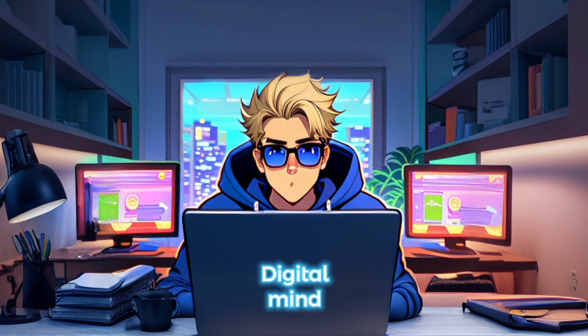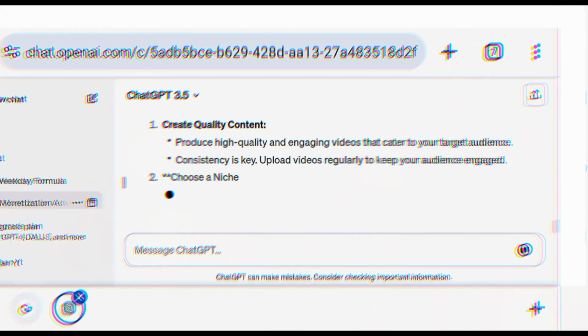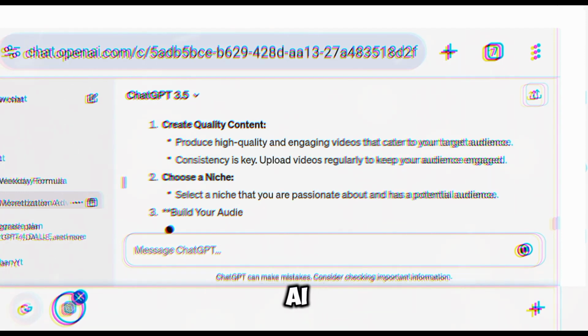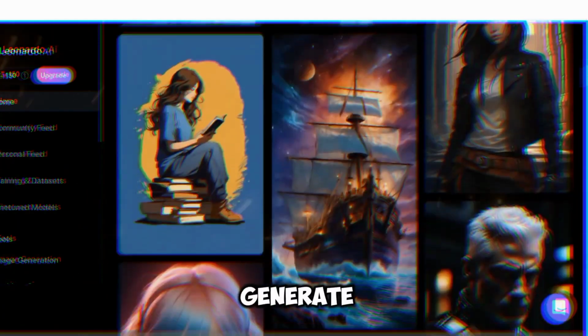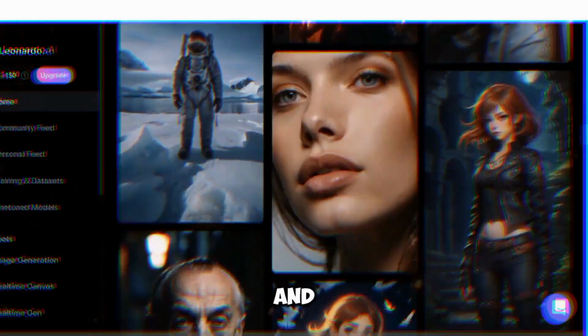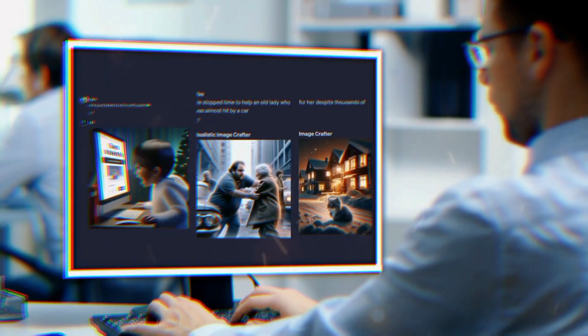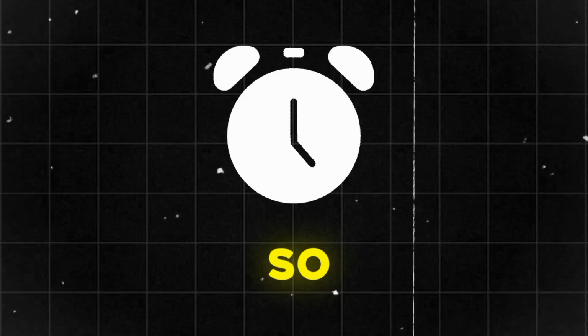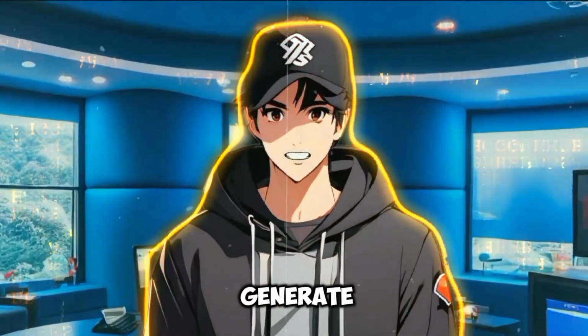And today in this video, I will guide you step by step on how you can generate a script like this using free AI tools and how you can easily generate images using AI as well. And in the end, I will teach you how to edit a video like this. So without wasting time, let's generate our script.